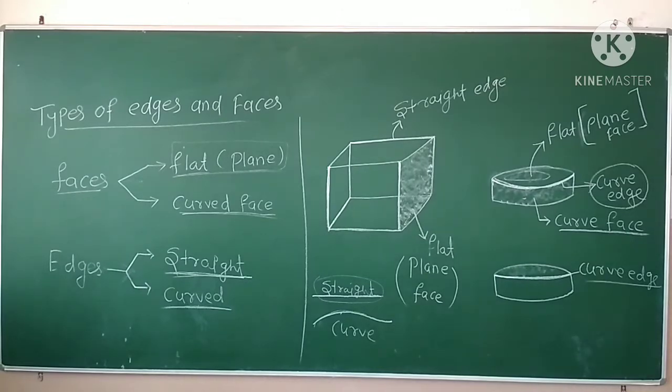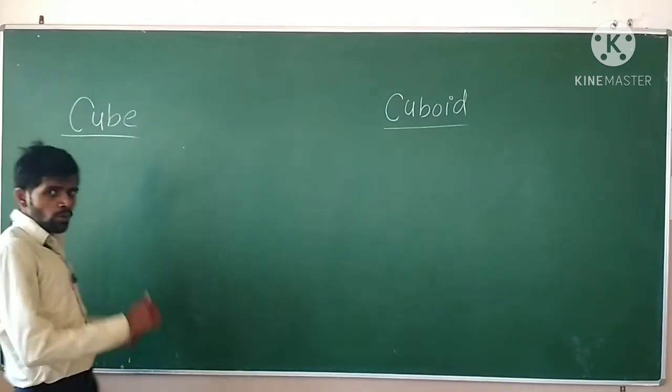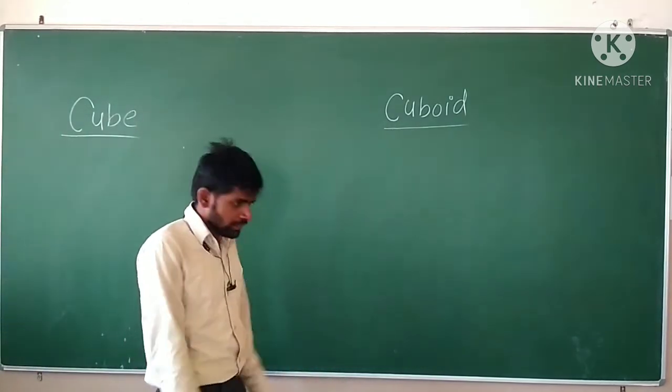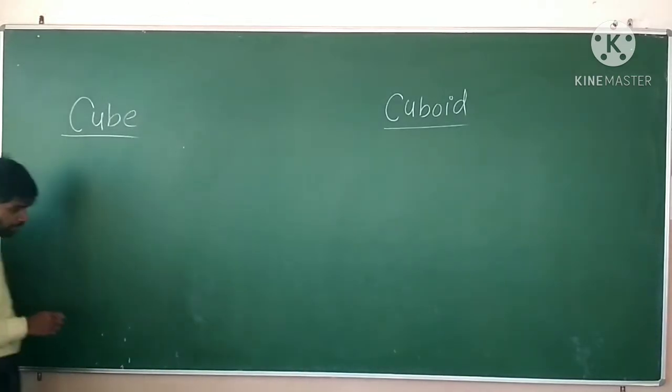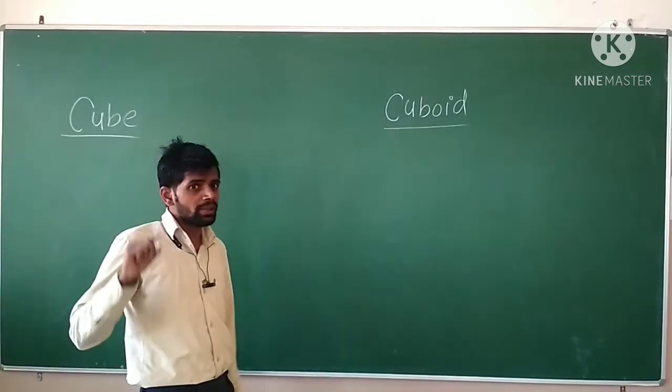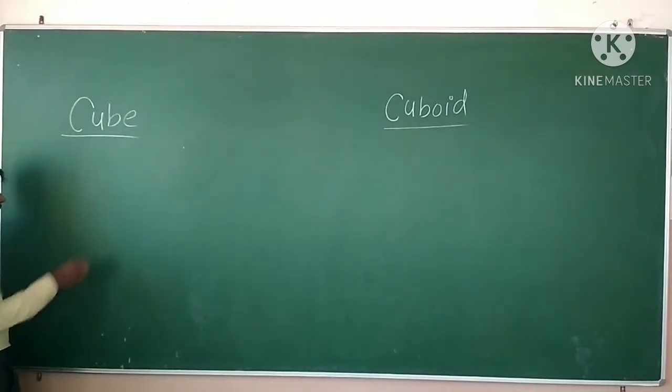Okay, everyone, so now let's move towards the cube and cuboid. Okay, dear students, so now let's give the heading cube and cuboid, and today we will understand about the cube and cuboid in details. Okay, अब हम लोग चलेंगे cube की तरफ. So I already told you that the cube is made up of squares. ठीक है? Cube क्या है? Square से मिलके बनता है.